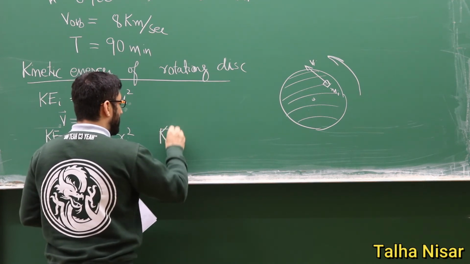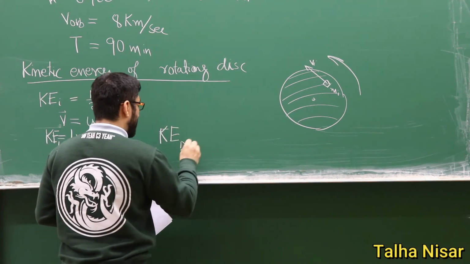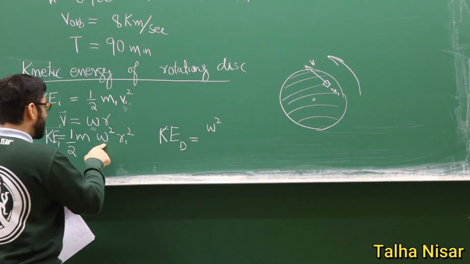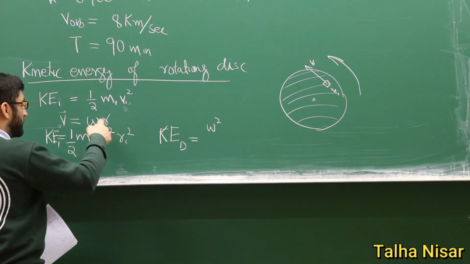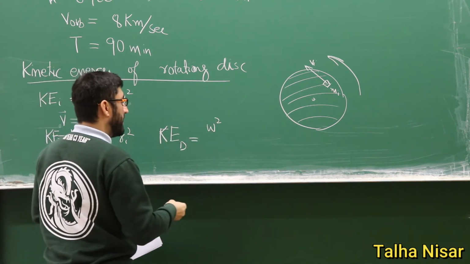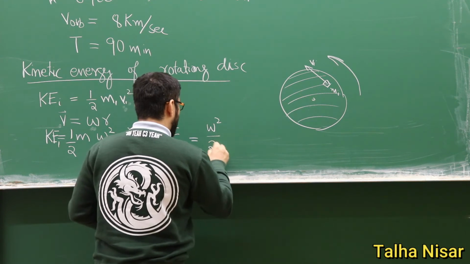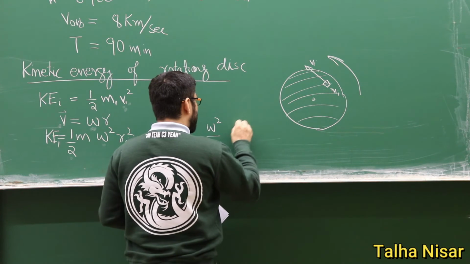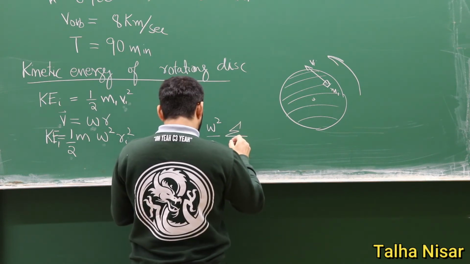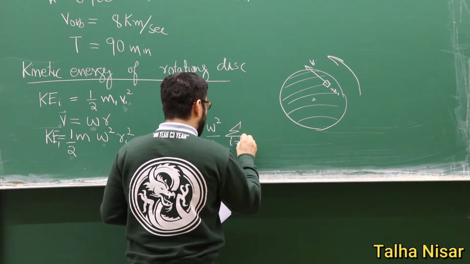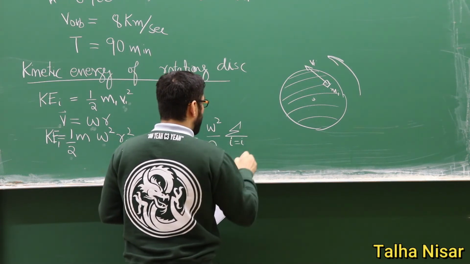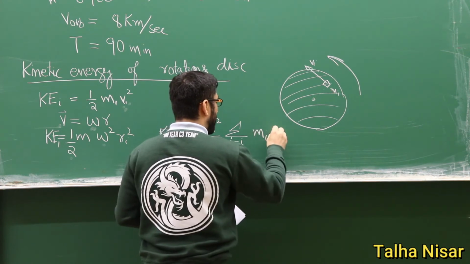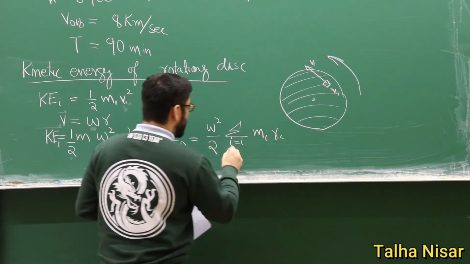Since omega squared is constant for all the mass elements, we can take it out. So the kinetic energy of the disk is equal to omega squared divided by 2, times the sum over all the elements, from i equals 1, of m_i r_i squared.